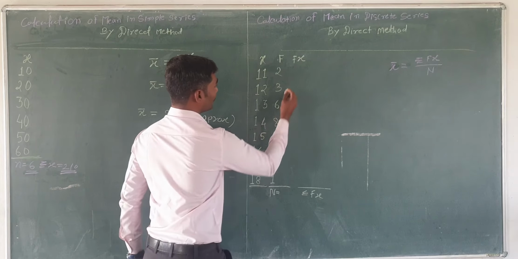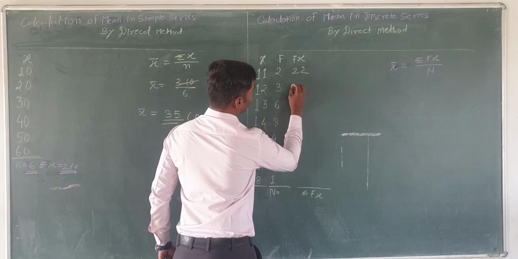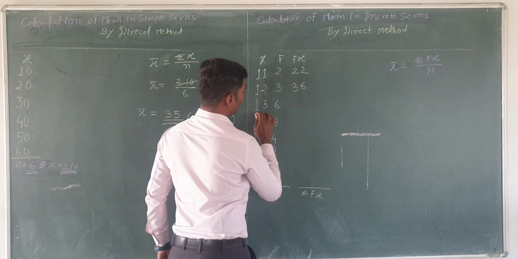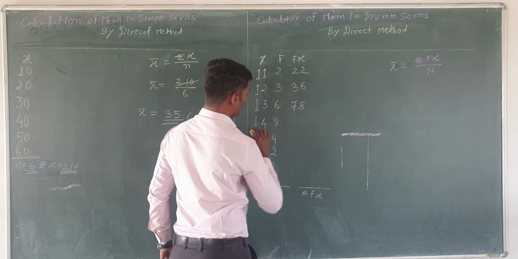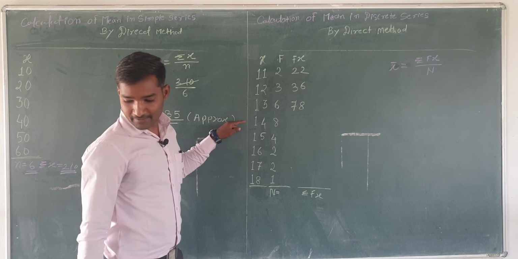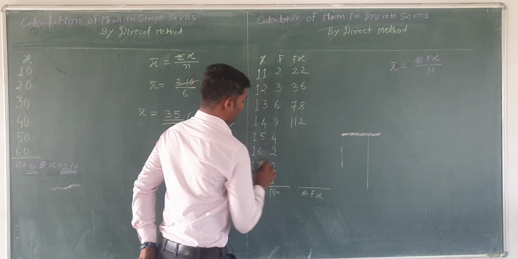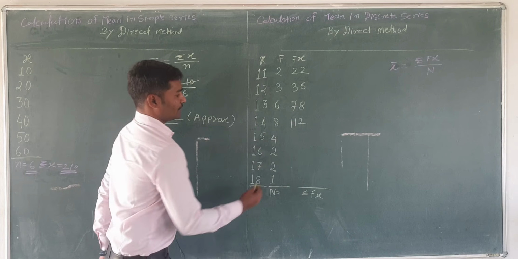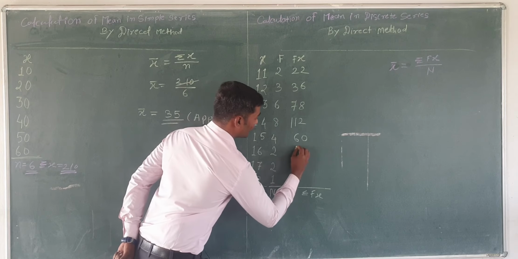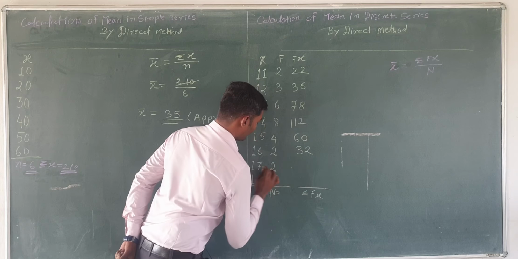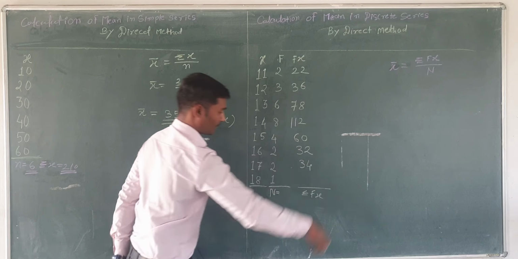11 into 2, 22, 12 into 3, 36, 13 into 6, 78, 14 into 8, 112, then 15 into 4, 60, then 16 into 2, 32, then 17 into 2, 34.